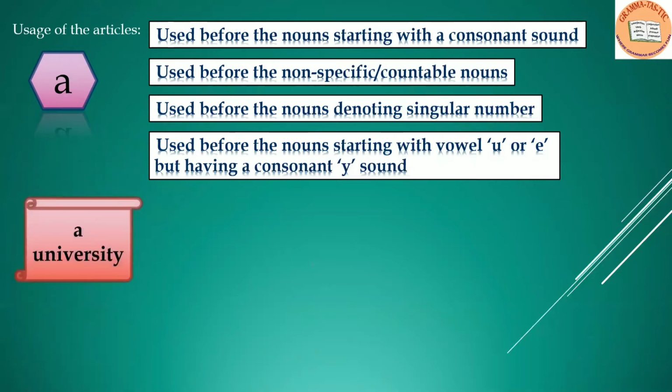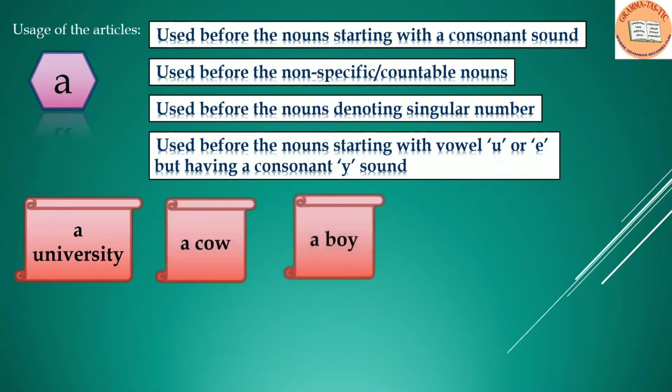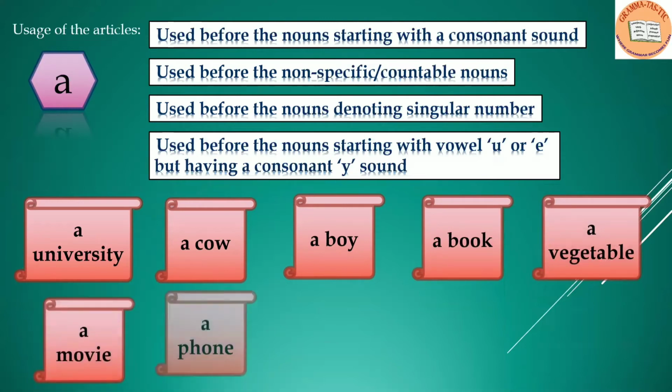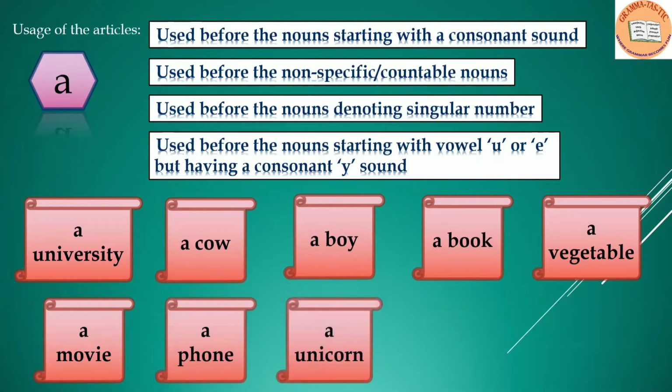Examples, a university. Here it starts with a vowel U, but the sound of U is Y-O-U. So it is a university. A cow, a boy, a book, a vegetable, a movie, a phone, a unicorn.